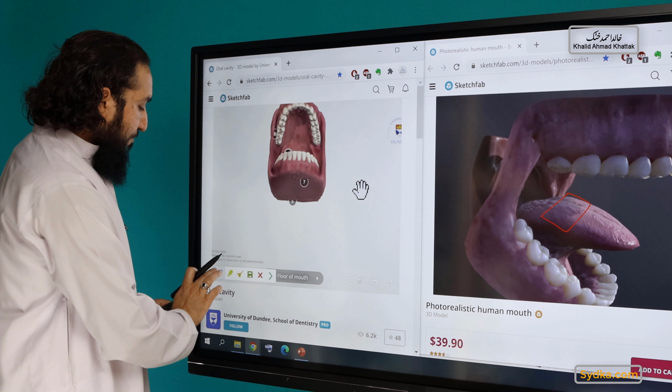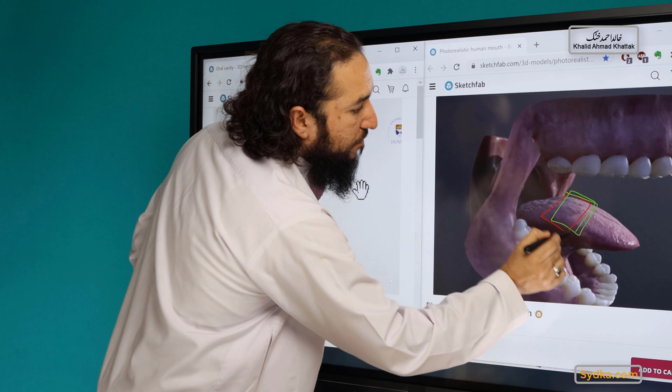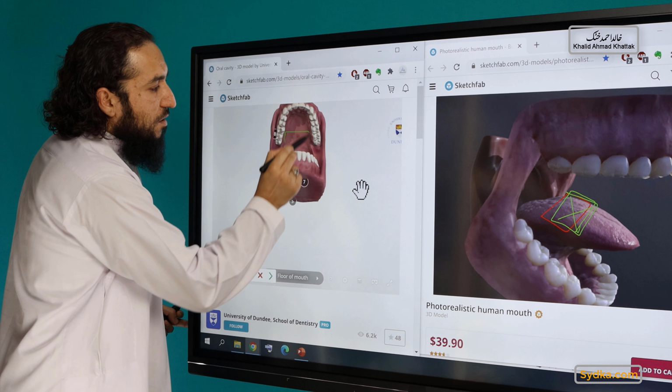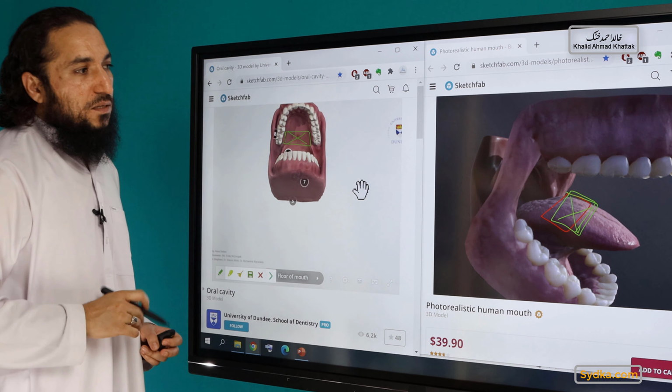Let me change the color to make it more clear. So that's the middle of the tongue, and that touches the roof of the mouth opposite to it. Okay, so that's the ya when it is a consonant, the second part of I, ya. That is the articulation point for ya.